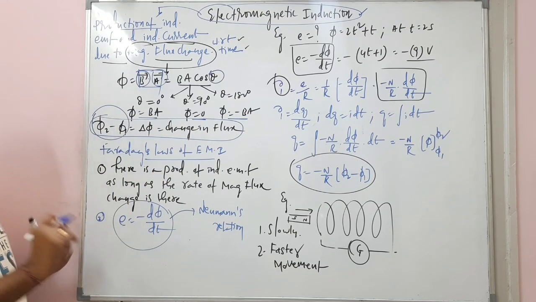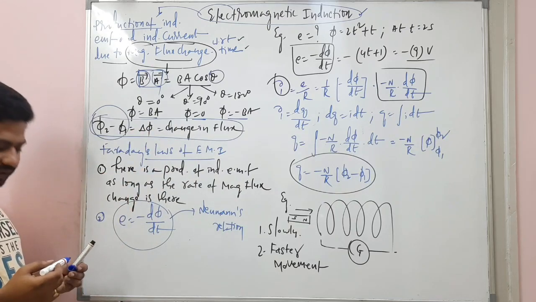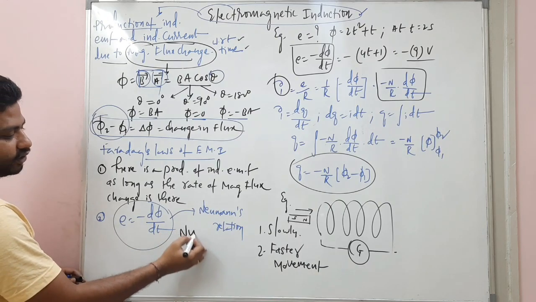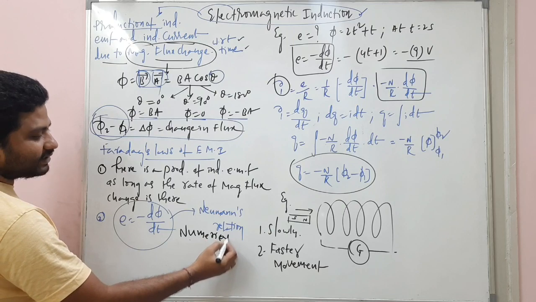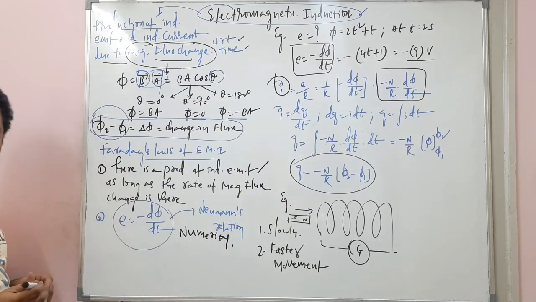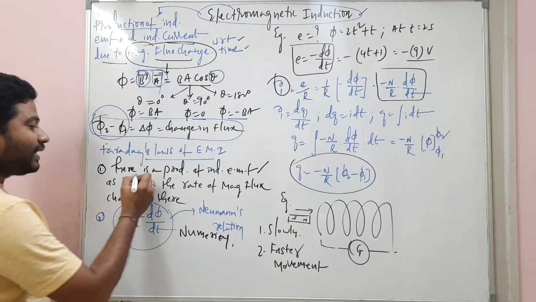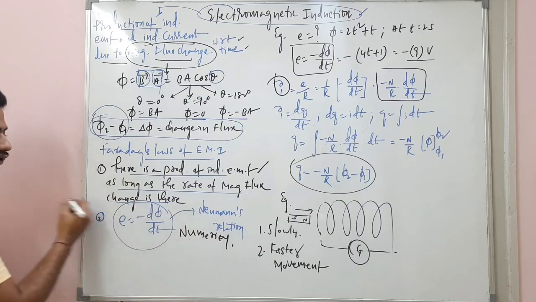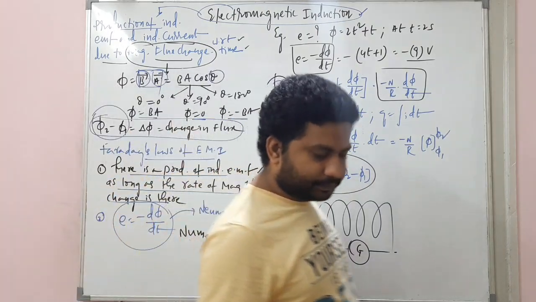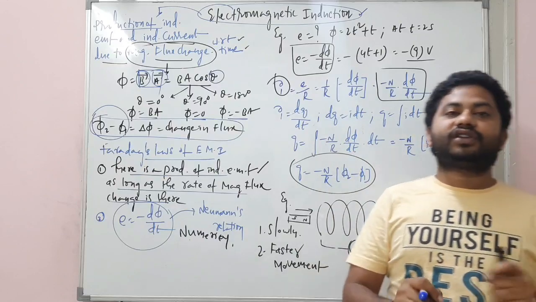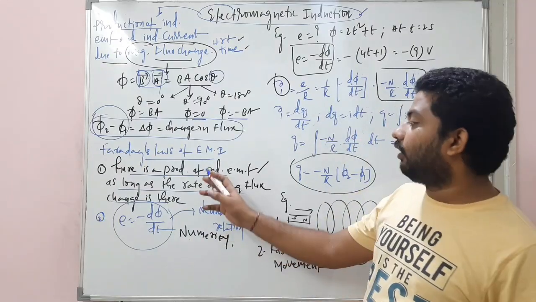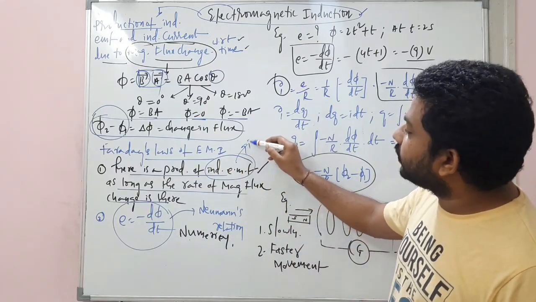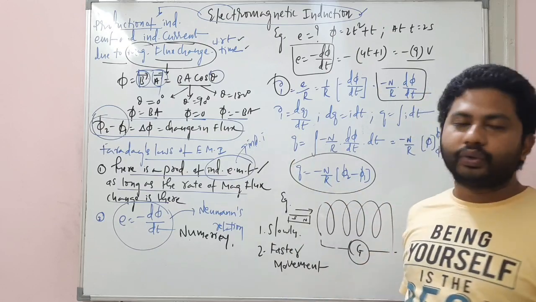Understand? Clear? Now, Faraday's laws of electromagnetic induction. These two laws are very important, this one for the numerical point of view, and this one for some theoretical questions. So what is the first law? There is a production of induced EMF as long as there is a rate of change of magnetic flux. When induced EMF is there, automatically induced current will also be produced.